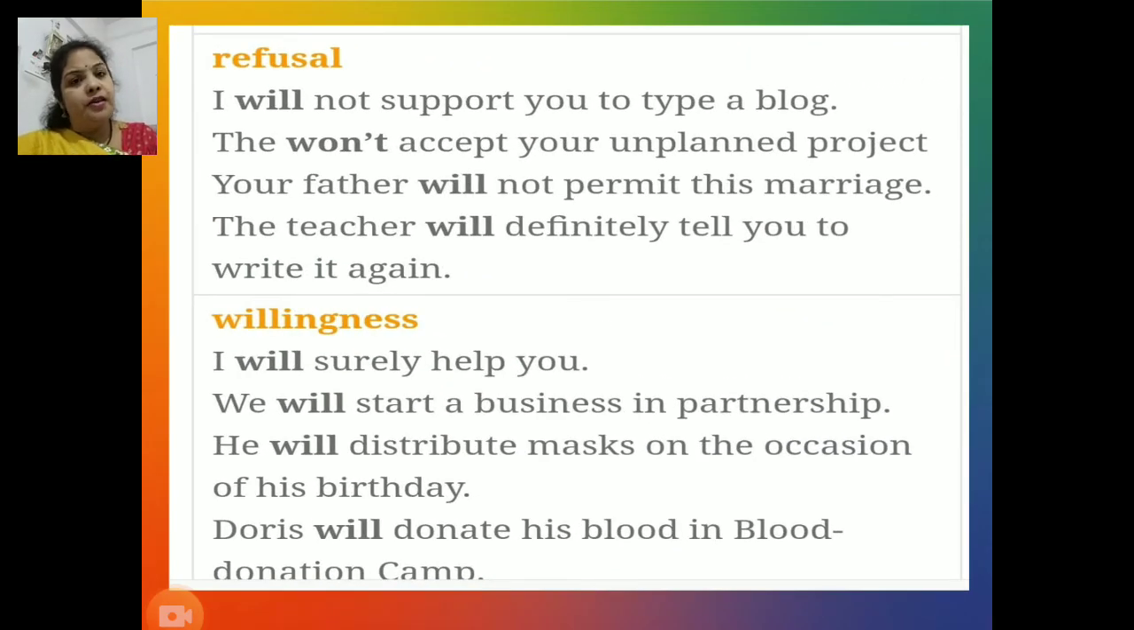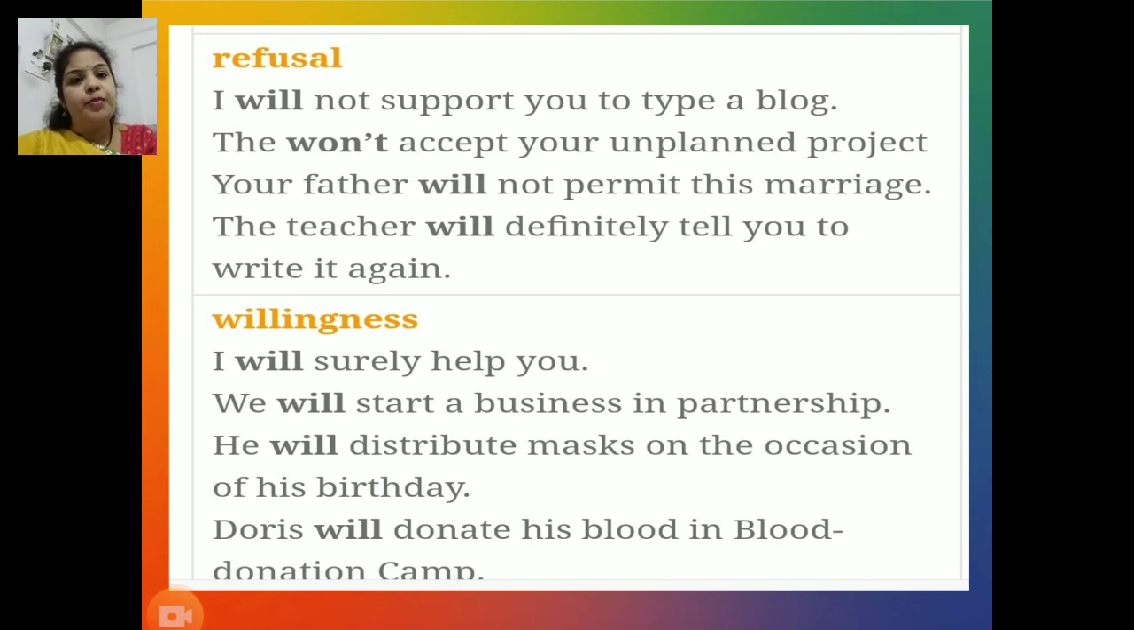Next function, refusal. Refusal means to not accept or to refuse. So whenever we want to refuse anything, at that time also we use will there. Let's try to study in what way. Study these sentences. I will not support you to type a blog.